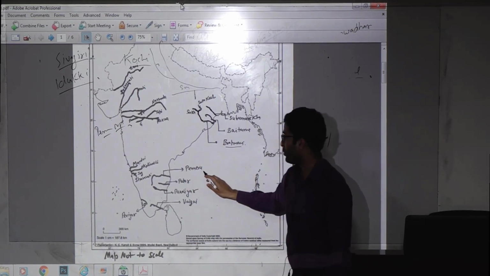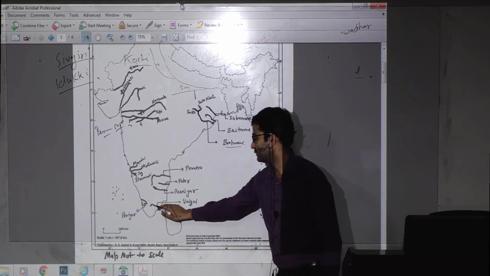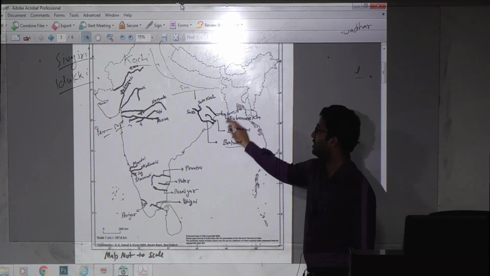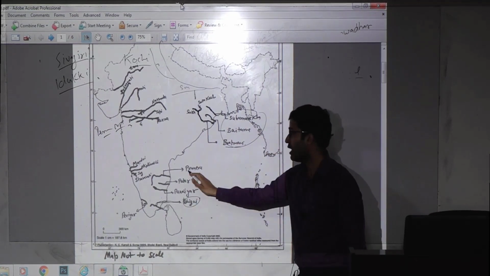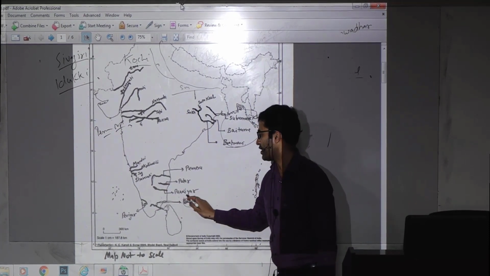Here next is Penneru, Pallar, Ponnaiyar, Vaigai. So we have three important ones here. These are not that important. Vaigai is important, but you just remember the location of Penneru, Pallar and Ponnaiyar.